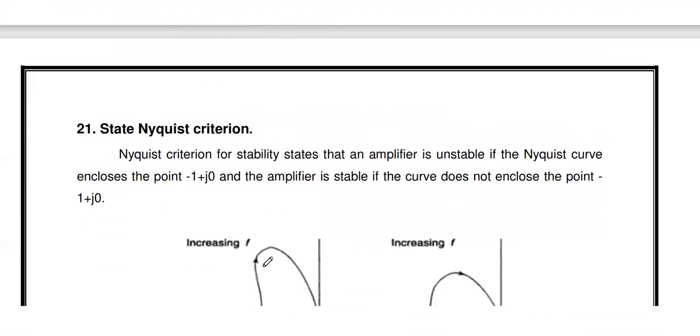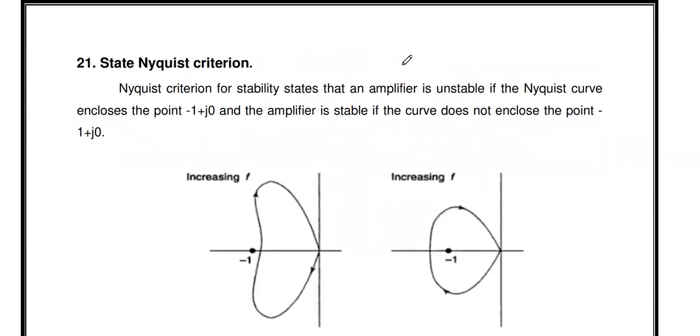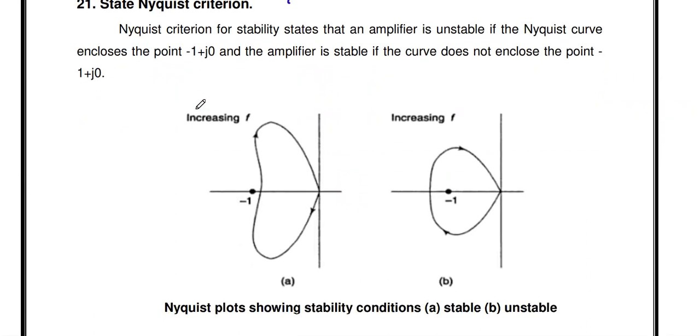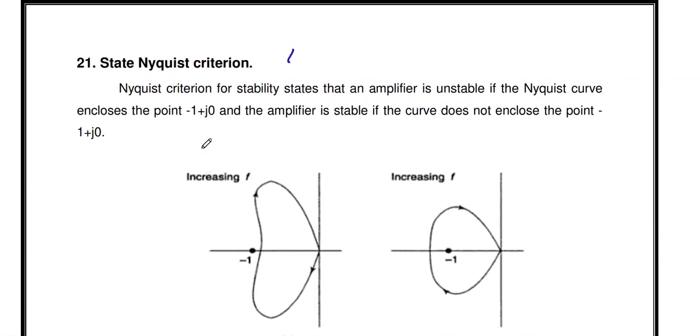Then the next one: state Nyquist criterion. It is also one of the university questions. The Nyquist criterion is for stability of an amplifier. That is, the Nyquist criterion is used to determine whether a given amplifier is stable or not. In order to check that, we use this criterion, called the Nyquist criterion.